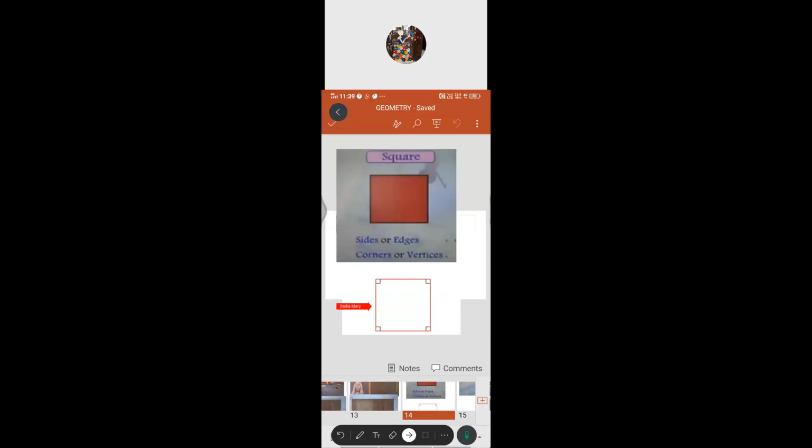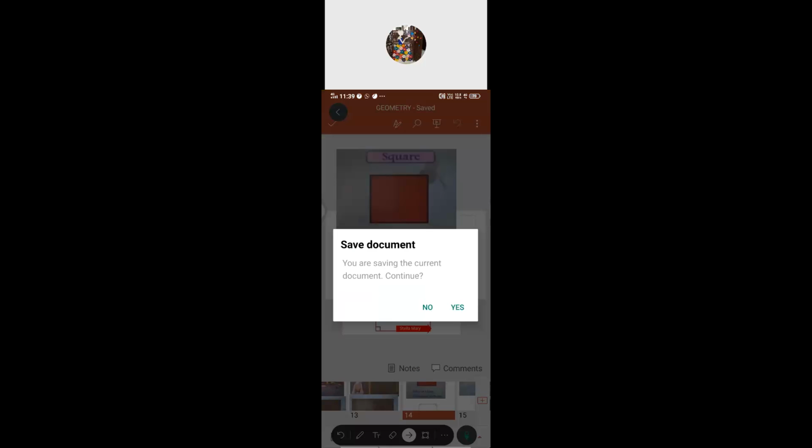There are 4 sides or edges for a square. How many corners or vertices? 1, 2, 3, 4. Isn't it? So a square has 4 edges or sides. Similarly, 4 corners or vertices. Are you clear with that?